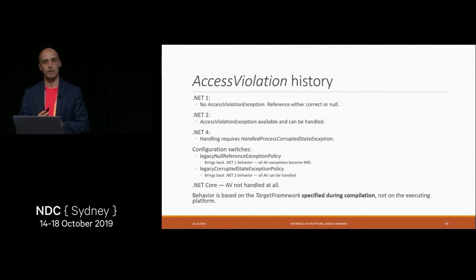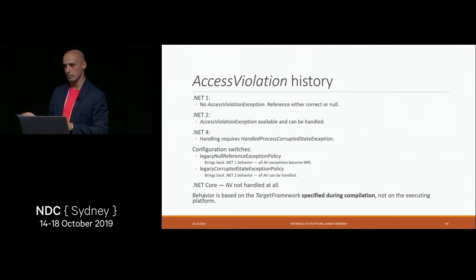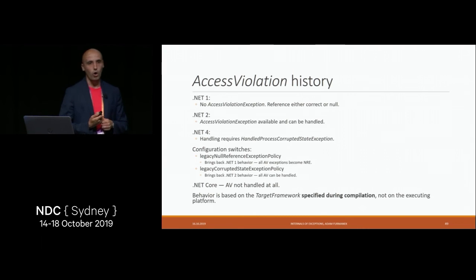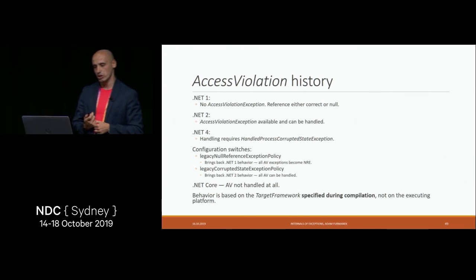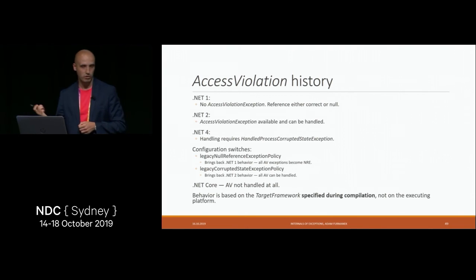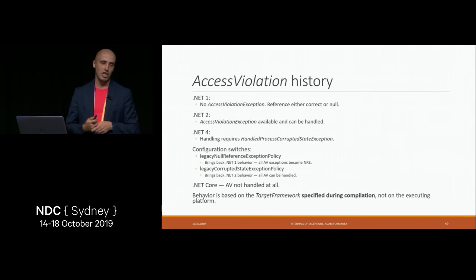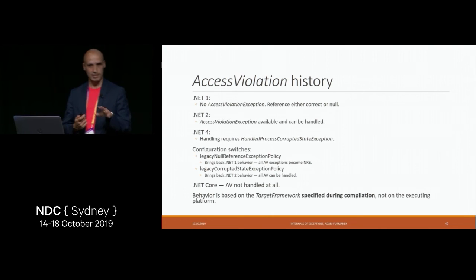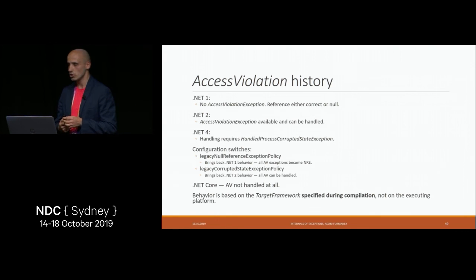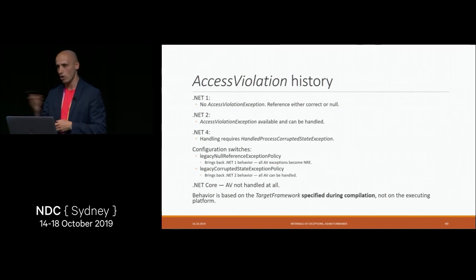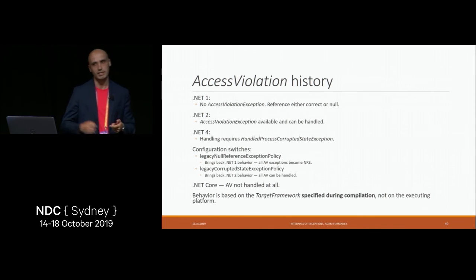And the interesting thing here is, have you ever imagined that only some of your finally blocks are being executed? This is what can happen with access violation. When access violation is being thrown, only methods marked with the special attribute called HPCSE, handle process corrupted state exception, have their try-catch handlers executed. So even though you catch the exception, half of your application may be completely broken because finally blocks were not executed, locks were not released, and all those things.